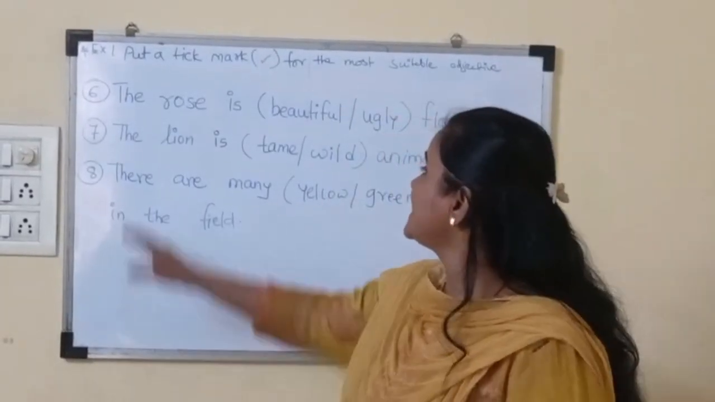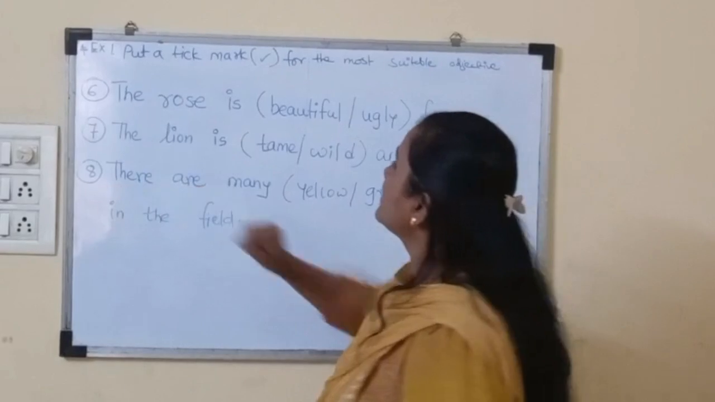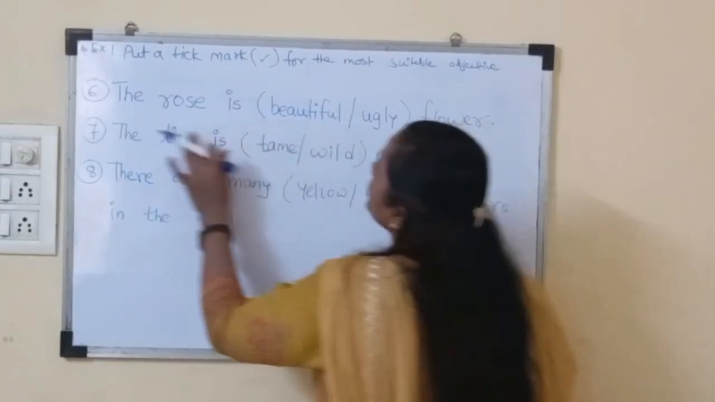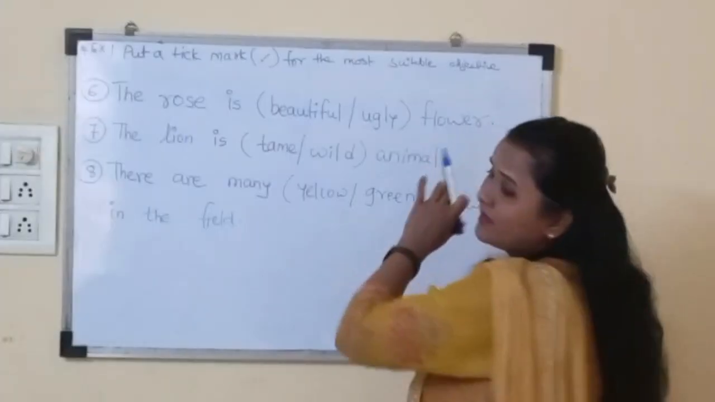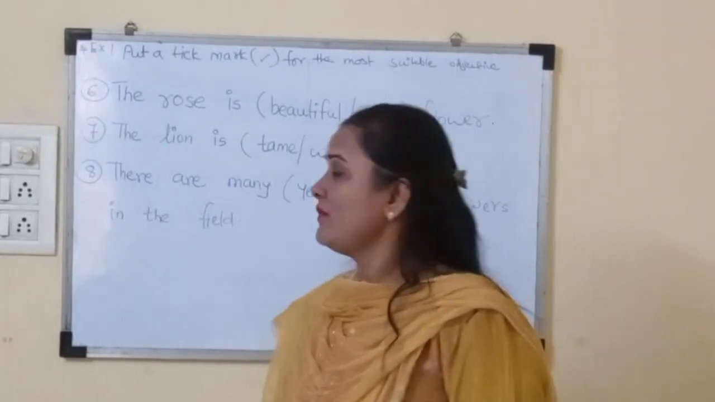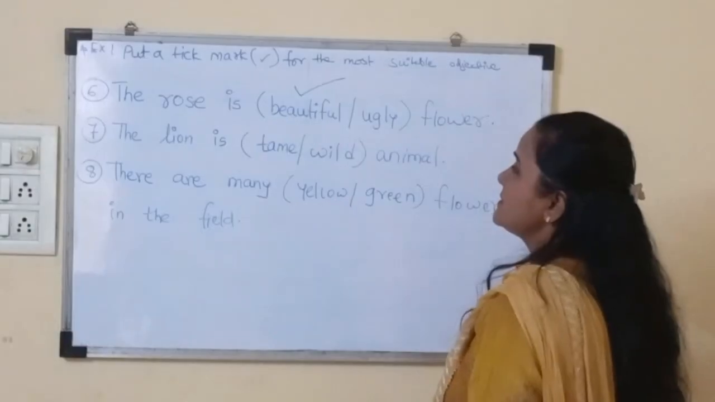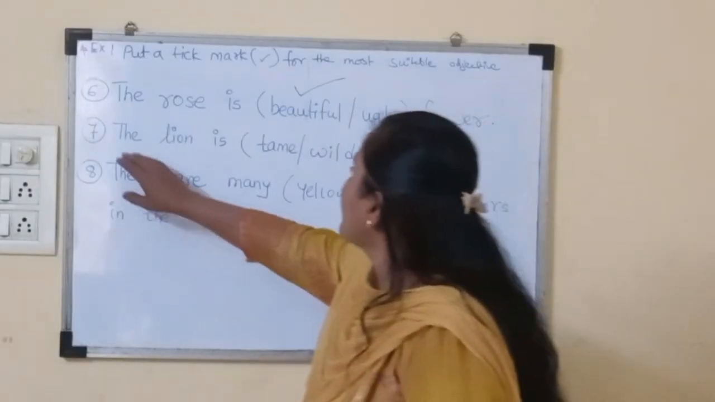The next 6, 7, 8 I am writing here. So 6 is, the rose is a beautiful flower, or the rose is an ugly flower. Beautiful. Beautiful flower. Okay. So the correct adjective for this sentence is beautiful. Now here the seventh one.